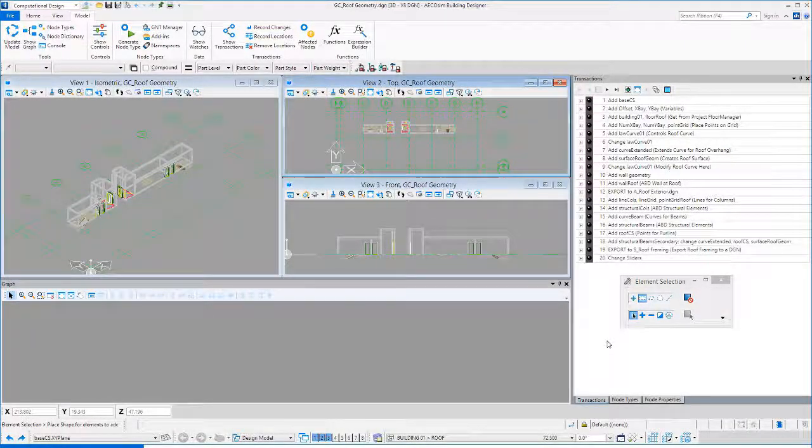Welcome to AECOsim Building Designer Connect Edition. In this session, we will take a look at one of the companion applications, Generative Components.